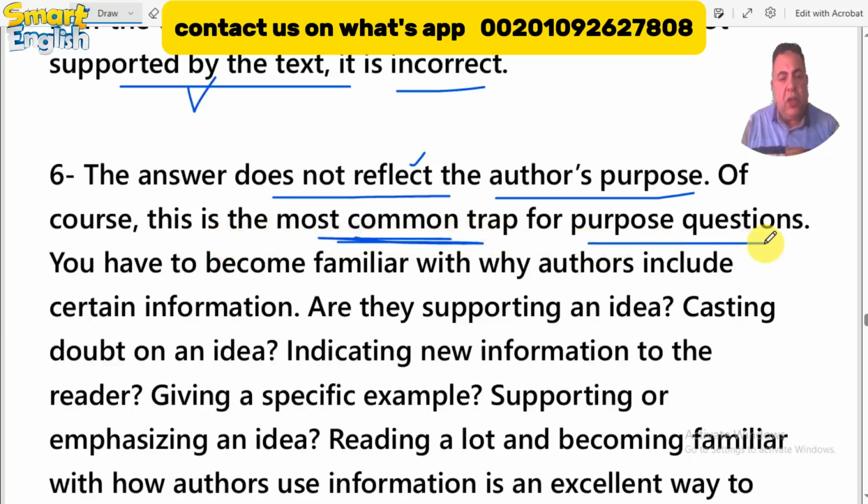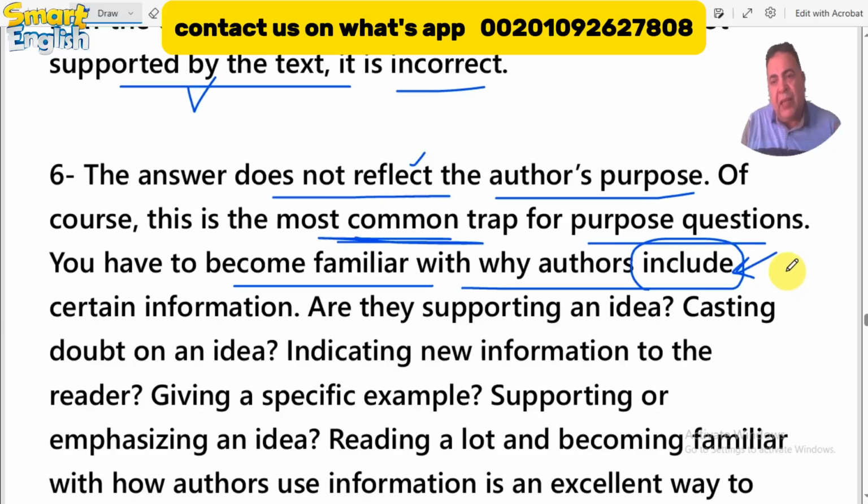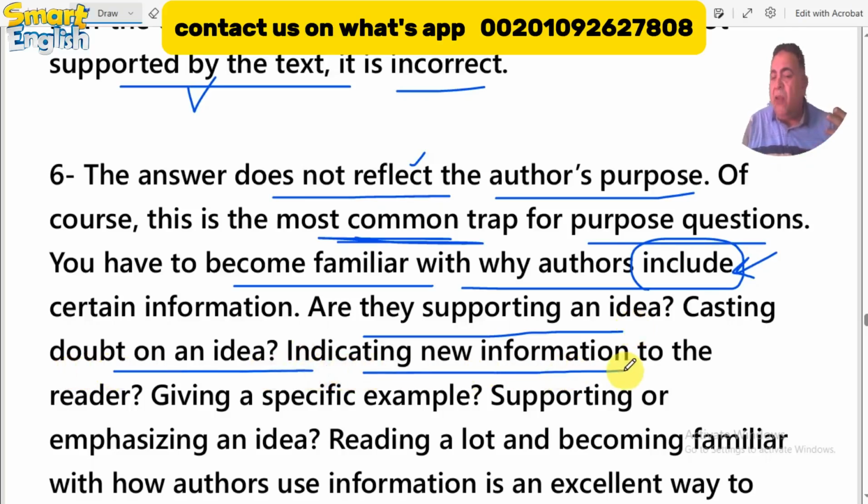For a purpose question, you have to become familiar with why the author includes this. This is the main topic, okay, test takers. Why does the author include a piece of information like this here? Ask yourself, is he supporting an idea? Or casting out an idea, indicating new information to the reader, giving a specific example, supporting or emphasizing an idea?